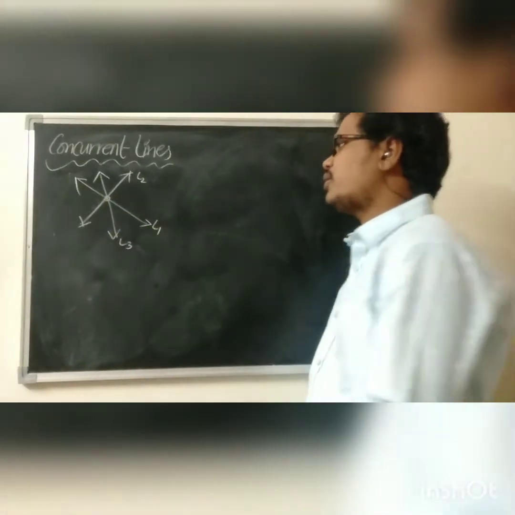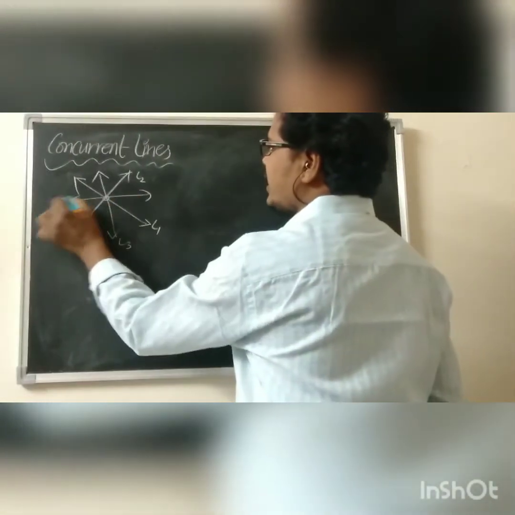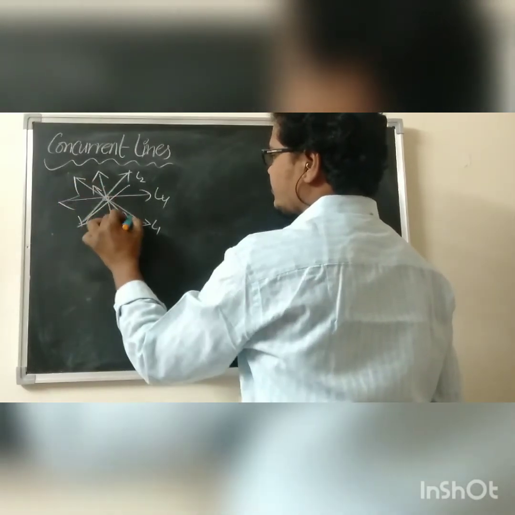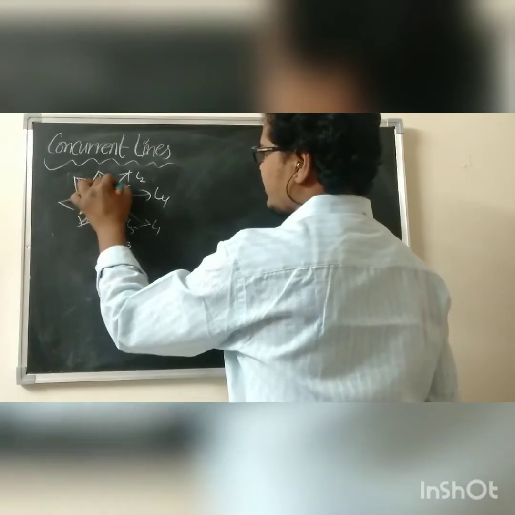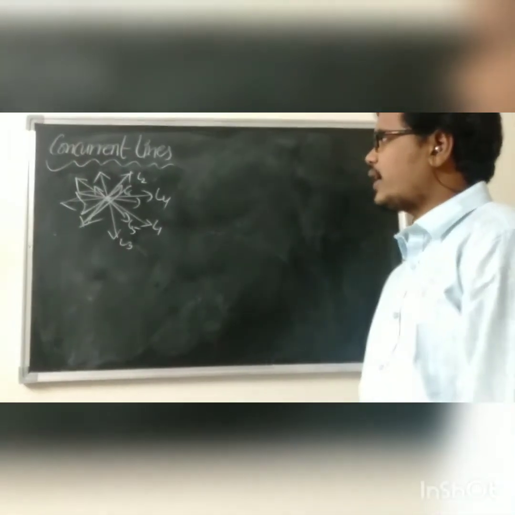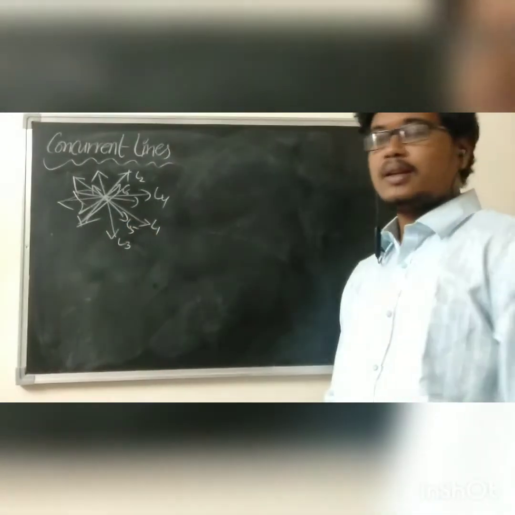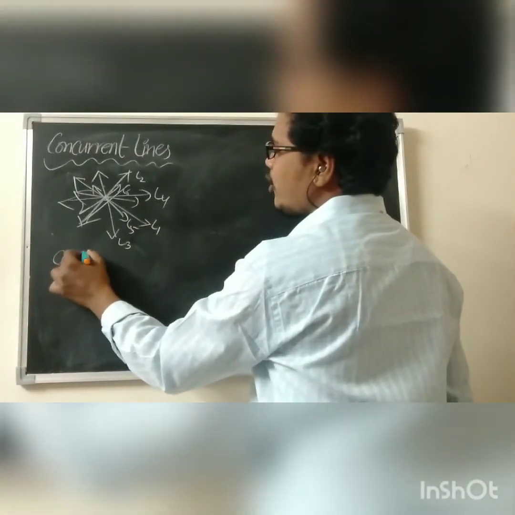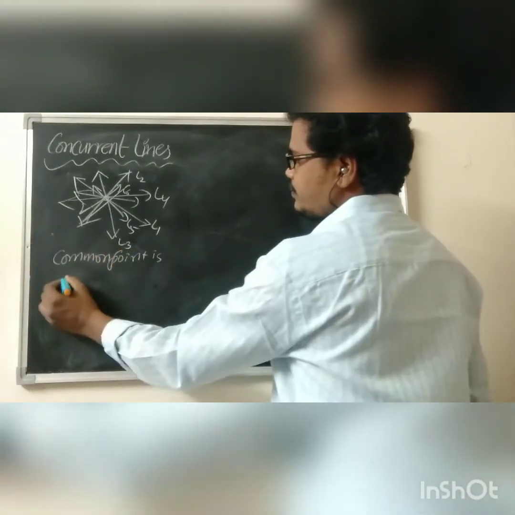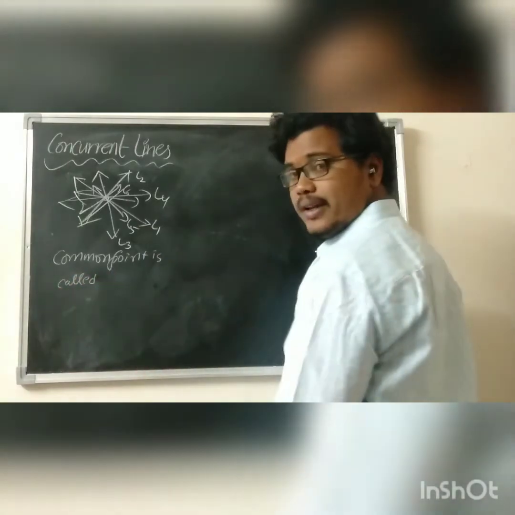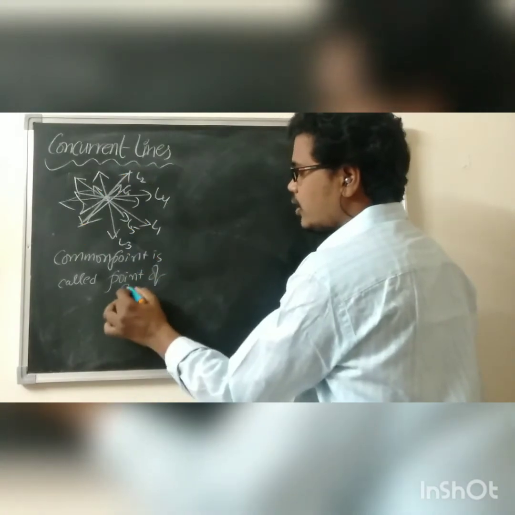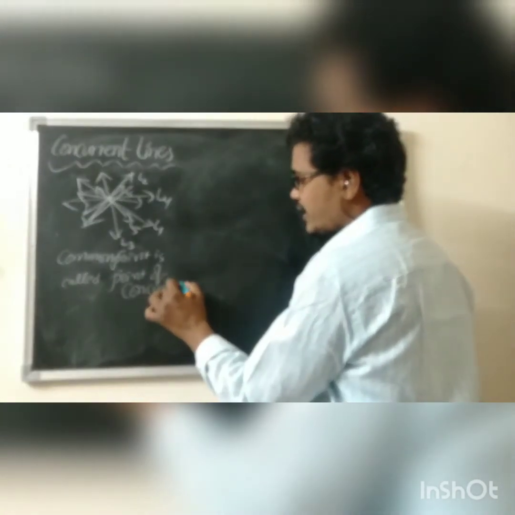Two or more means we can take many lines like this: L4, L5, L6, and so on. Two or more lines are said to be concurrent if they have a point in common. The common point is called the point of concurrence. What do we call it? Point of concurrence. Very important thing, this one.